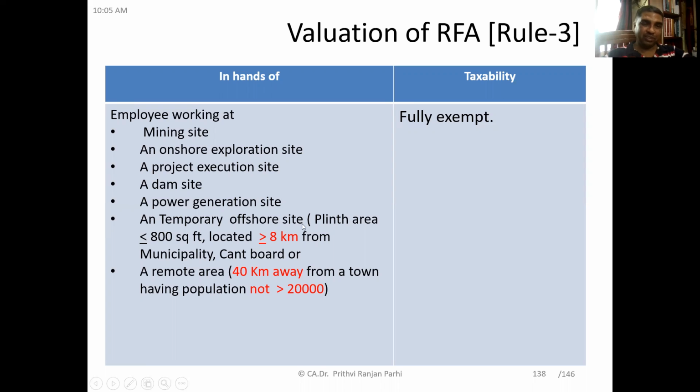If this is the kind of situation, and in these places one accommodation is provided, what is the treatment of that accommodation?